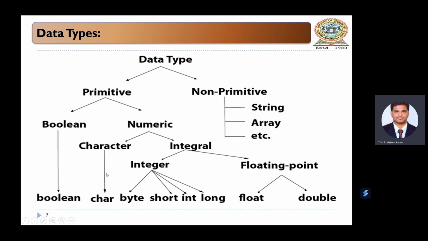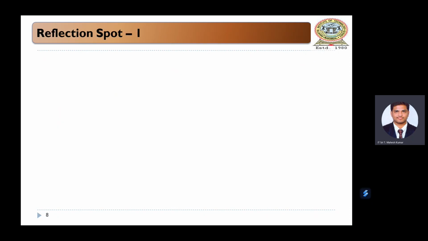Character is the char data type. Integral falls under two things: integer and floating point. Within integer, we have four different data types: byte, short, int, and long. In floating point, we have two data types: float and double. Non-primitive data types include strings, arrays, and classes. Java supports all these data types when you are developing applications.